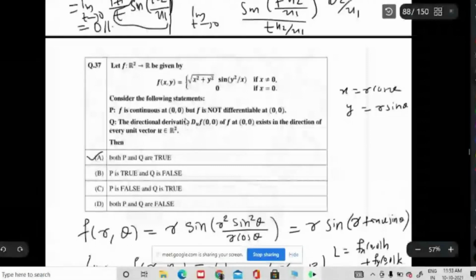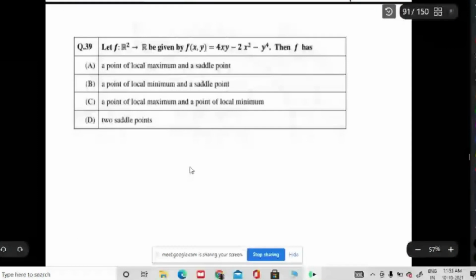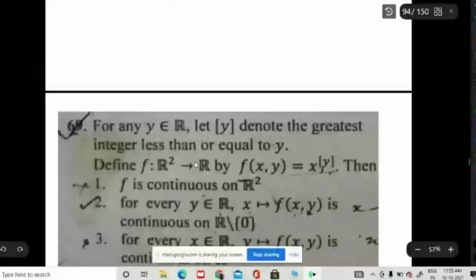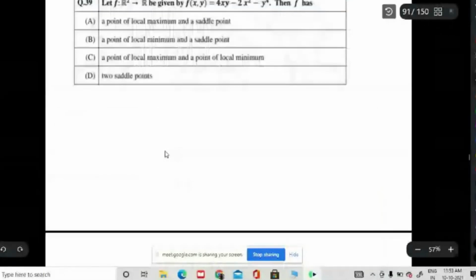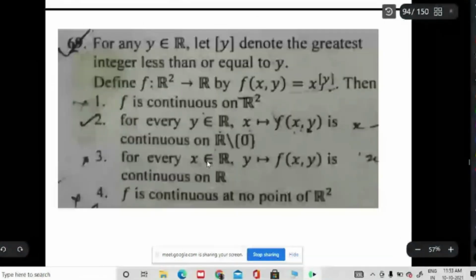Okay. So now we will go for another question. This is again for the local maxima and the saddle point. If you want, I can do one more, a different question, that will be better. This is the same type of question we have already seen, local maxima and saddle point. Okay, let us look at this question. This is a CSIR question.